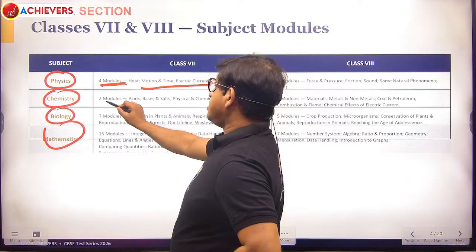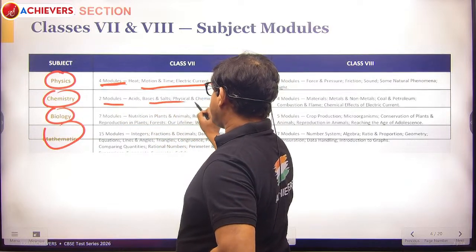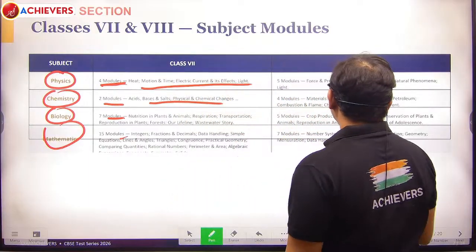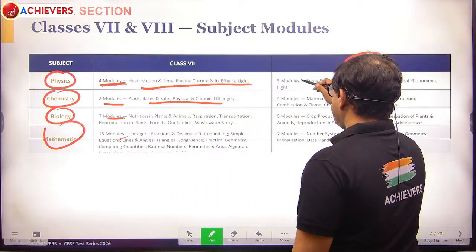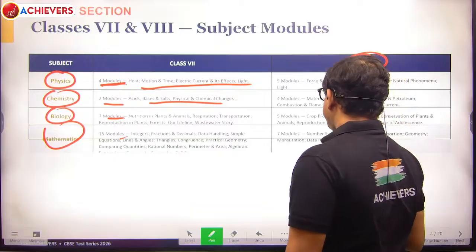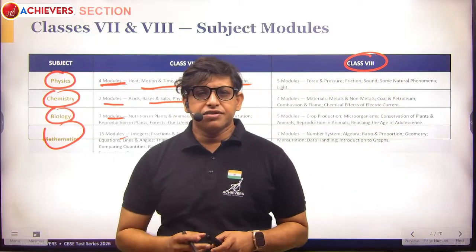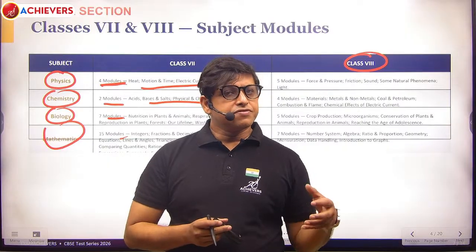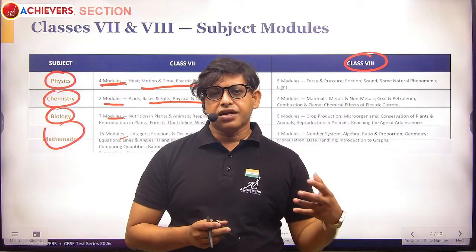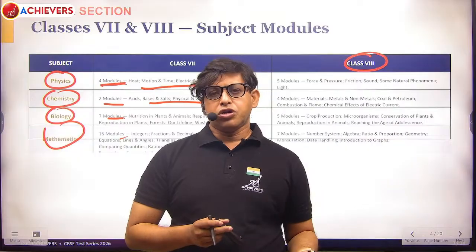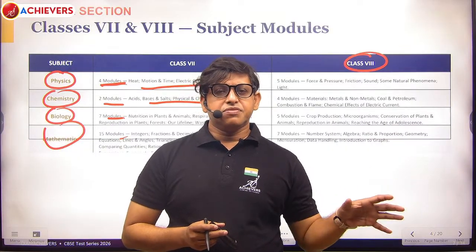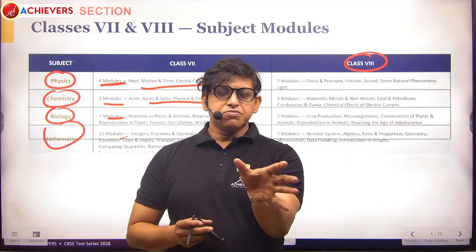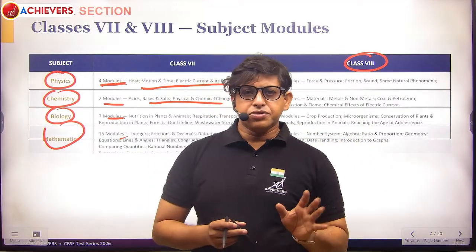In chemistry there are 2 modules, and in biology 7 modules, in maths there are 15 modules for class 7, and class 8 accordingly. So what we have done is that we have divided the entire syllabus of CBSE class 7 and class 8 under different modules: physics this much, mathematics this much, biology this much, and so on.